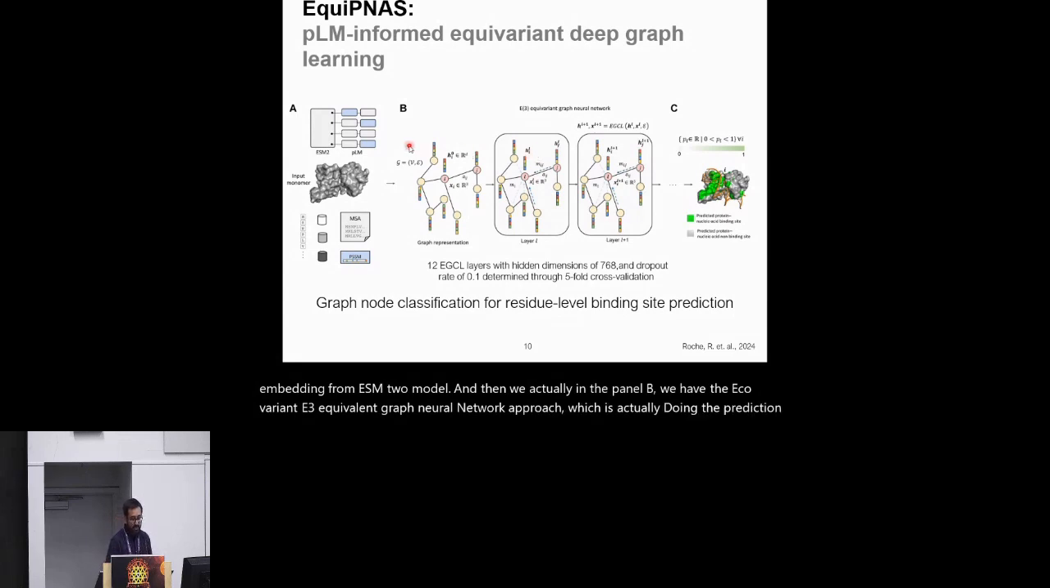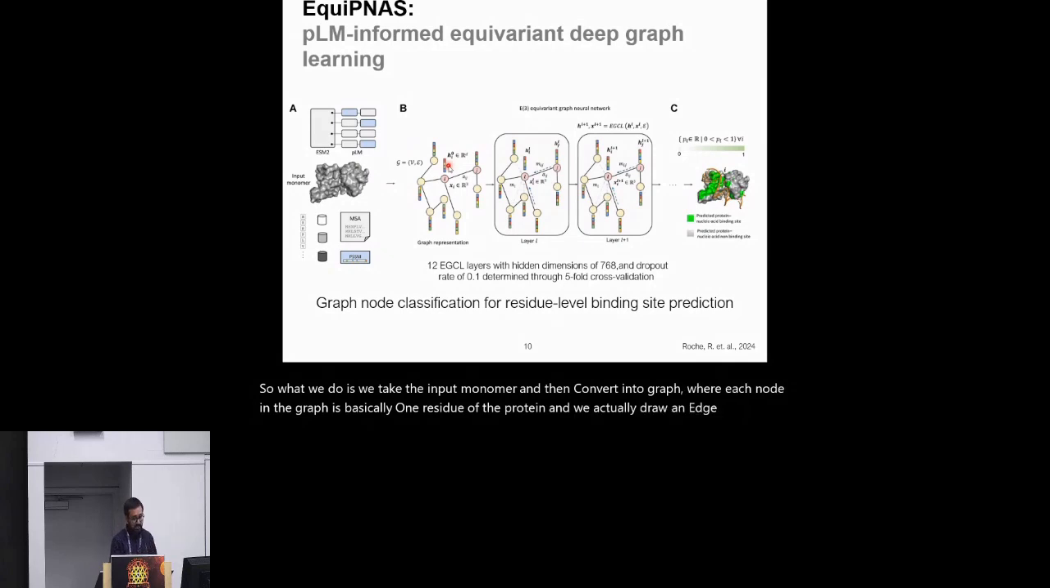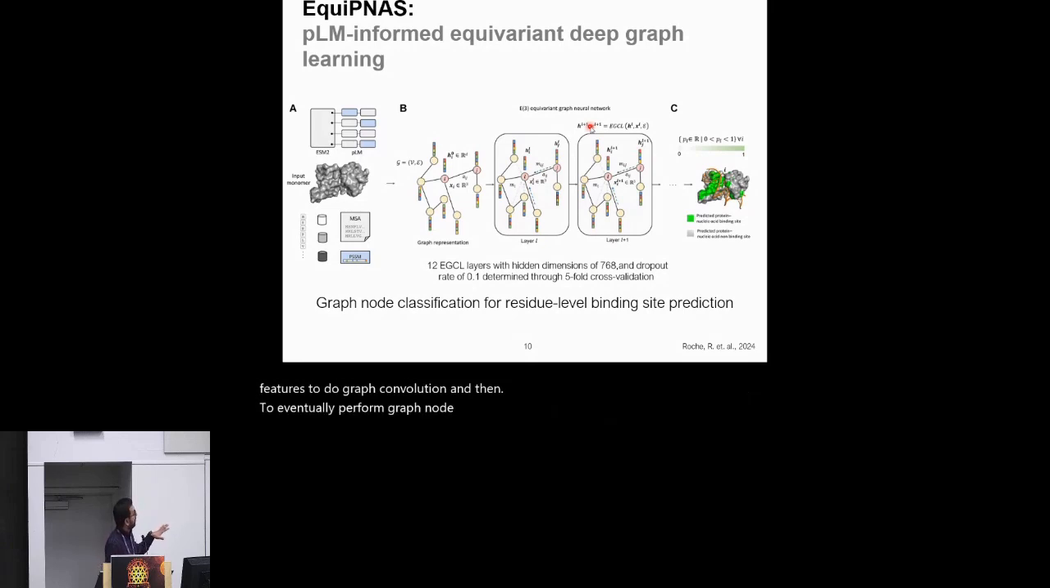So what we do is we take the input monomer and convert it into a graph, where each node in the graph is basically one residue of the protein. And we draw an edge between the nodes if the two residues are interacting or close in space. Then we apply the E3 equivariant graph network, which leverages the coordinates of each residue, and sequence-based and structure-based node features, as well as edge features, to do graph convolution, and then eventually perform graph node classification for residue-level binding site prediction.